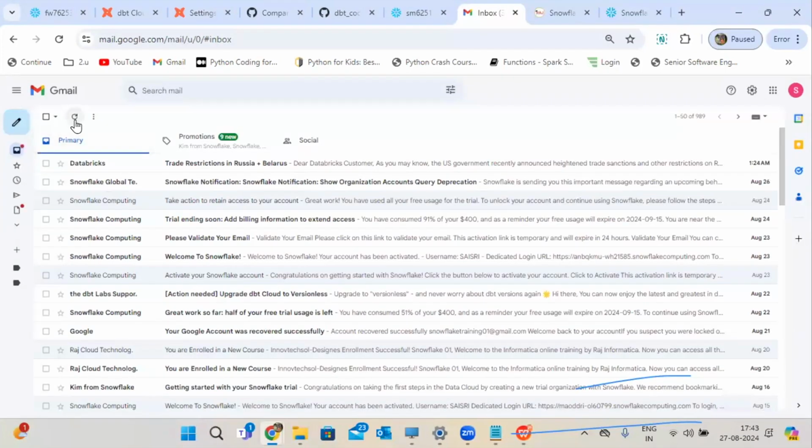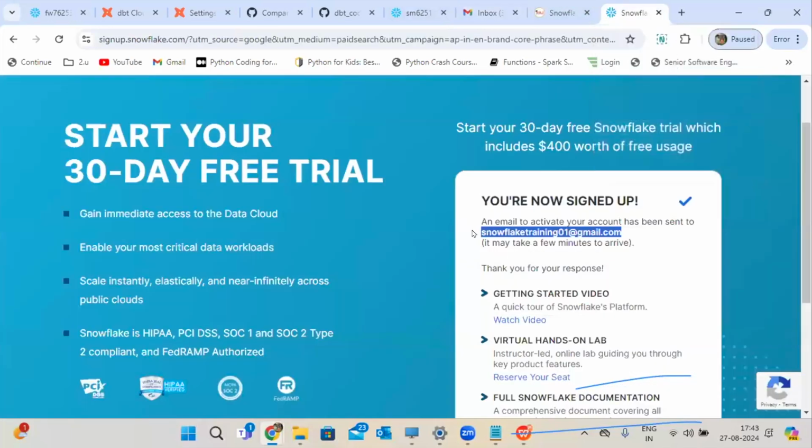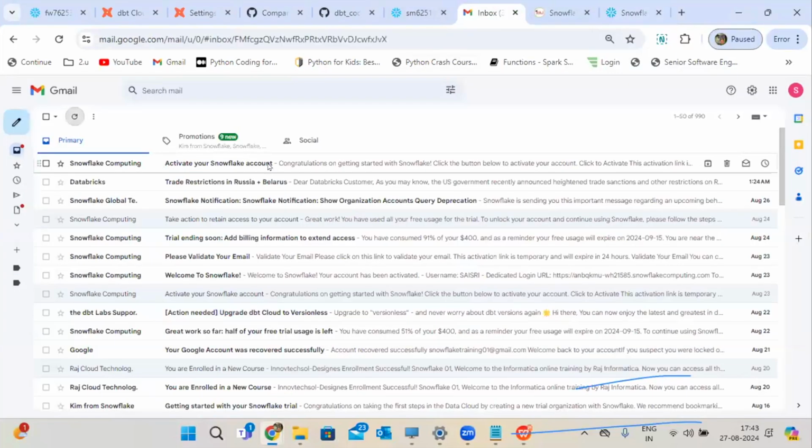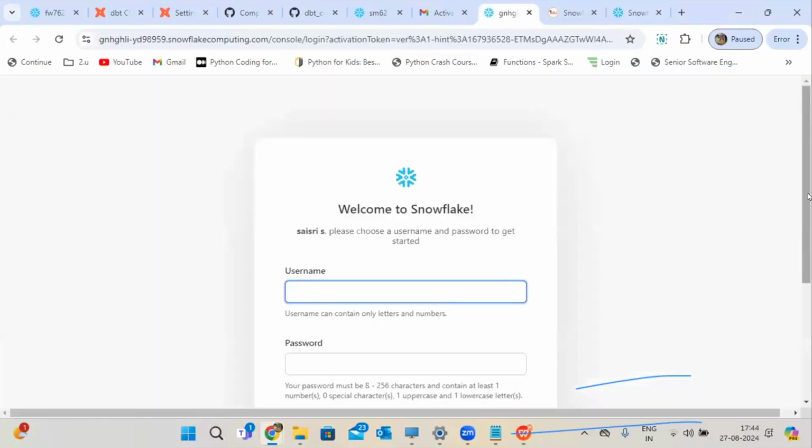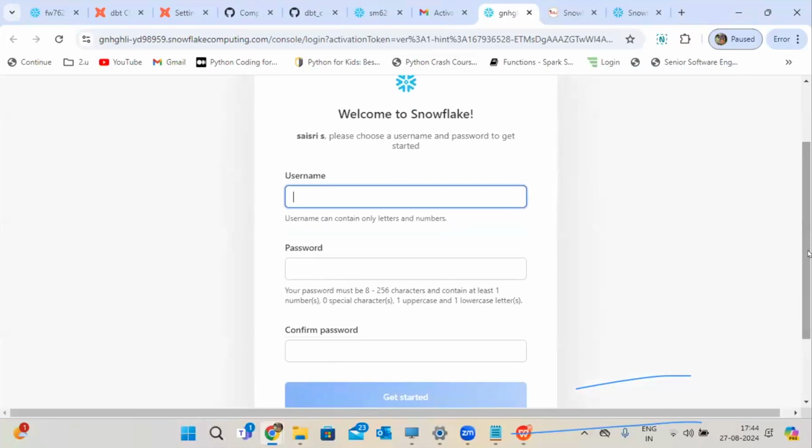You don't need to do multiple steps for this process. Yeah, I got the link. Just click to activate. That's it. This is the simple way to create the account. See, the creation itself, and working with Snowflake also, is very easy.